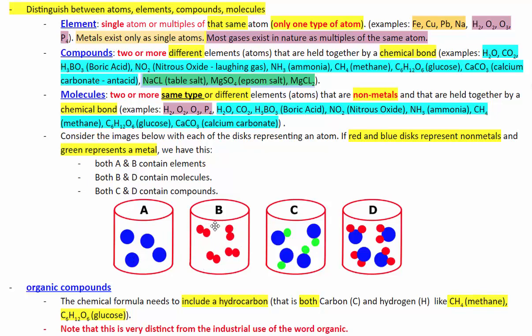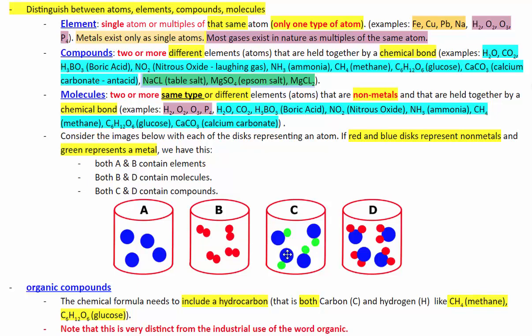B also contains an element, since it includes multiples of that same atom. So A and B, both of them are elements.